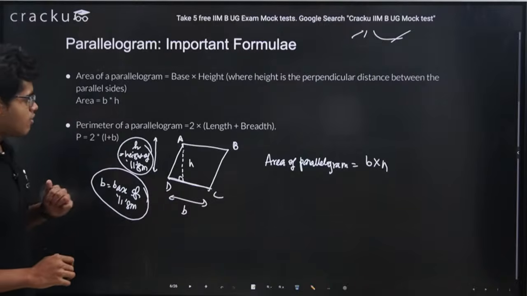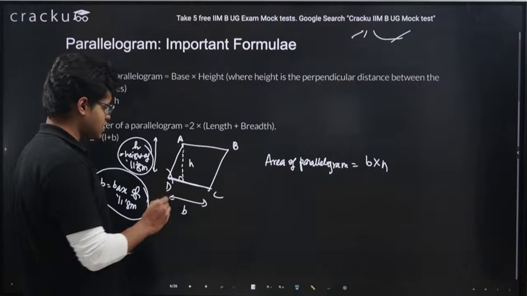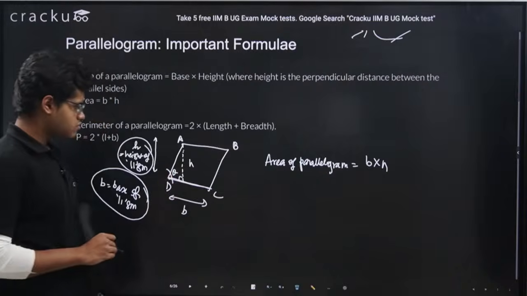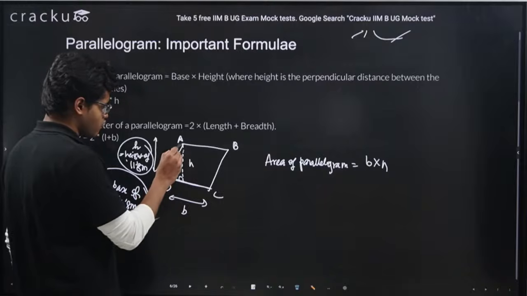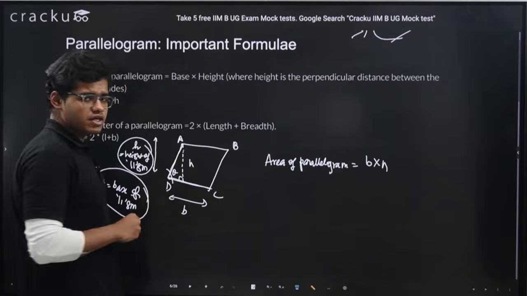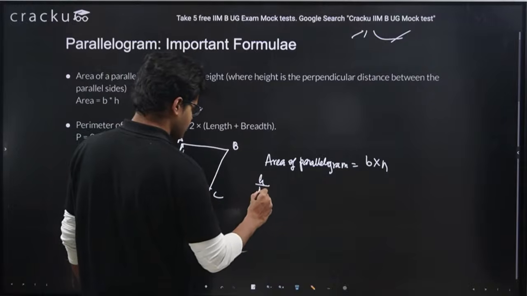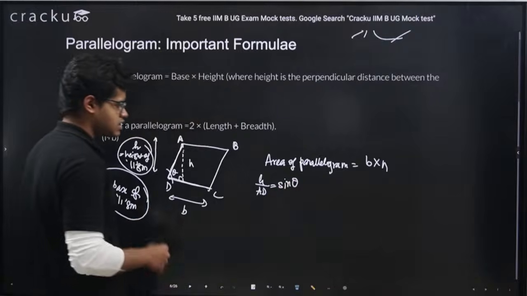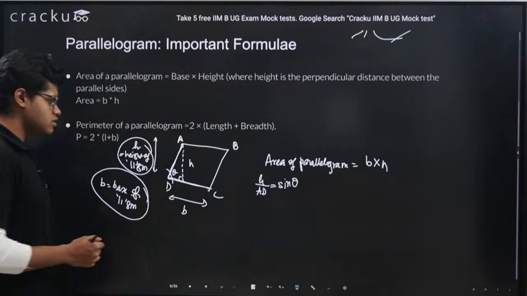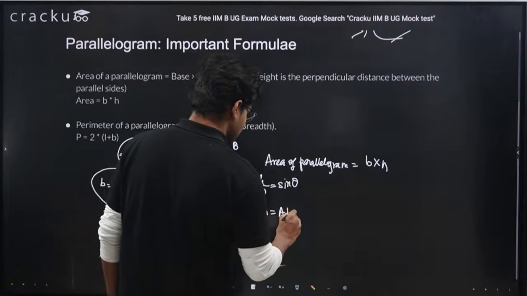Point number two is that if you are good in trigonometry, let's say this angle is theta. If this is h, what will AD be? We know h by AD equals sine theta, sine theta equals height by hypotenuse. So can I write h equals AD sine theta?